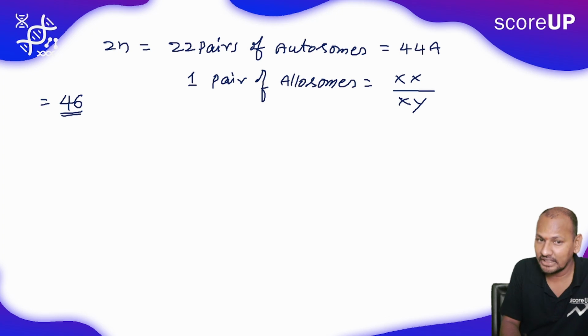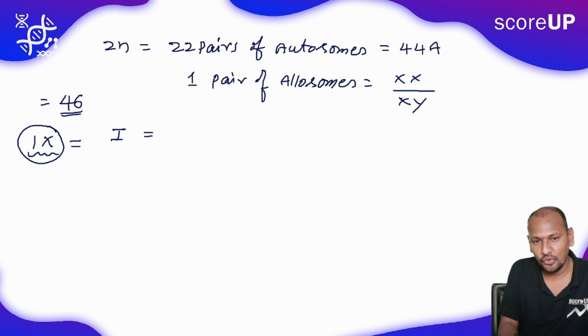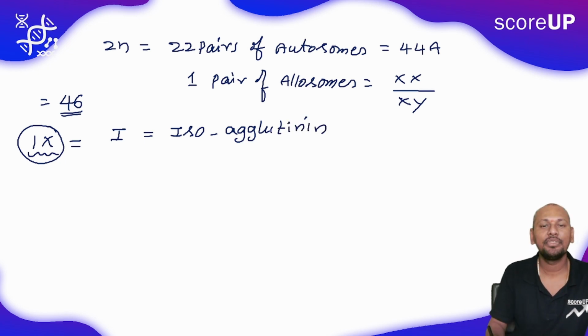Out of this 46, the ninth pair of chromosome has a gene I, which is responsible for the secretion of isoagglutinin.